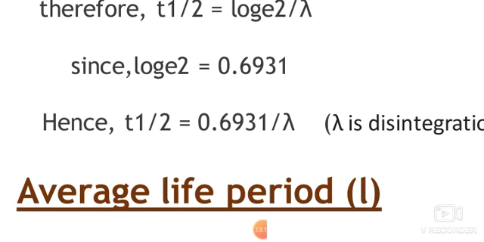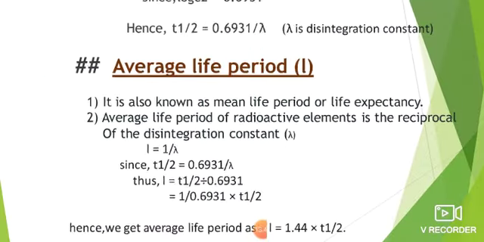So the final equation is T1 by 2 equals 0.6931 upon lambda, where lambda is the disintegration constant. So this is the final equation of the half-life period. By knowing the value of lambda, we can find out the half-life period of that particular radioactive substance.